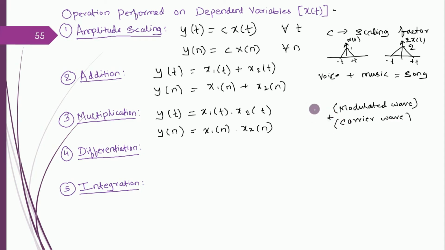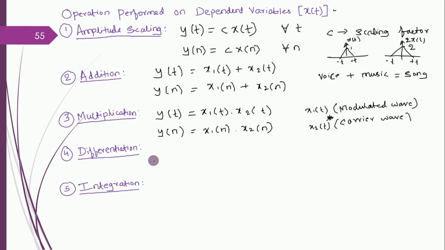So when I multiply these two things, if I call this x1 of t, this x2 of t, I'll get a final modulated wave, right? That we call the output signal, y of t, multiplication. The multiplication example is modulation.